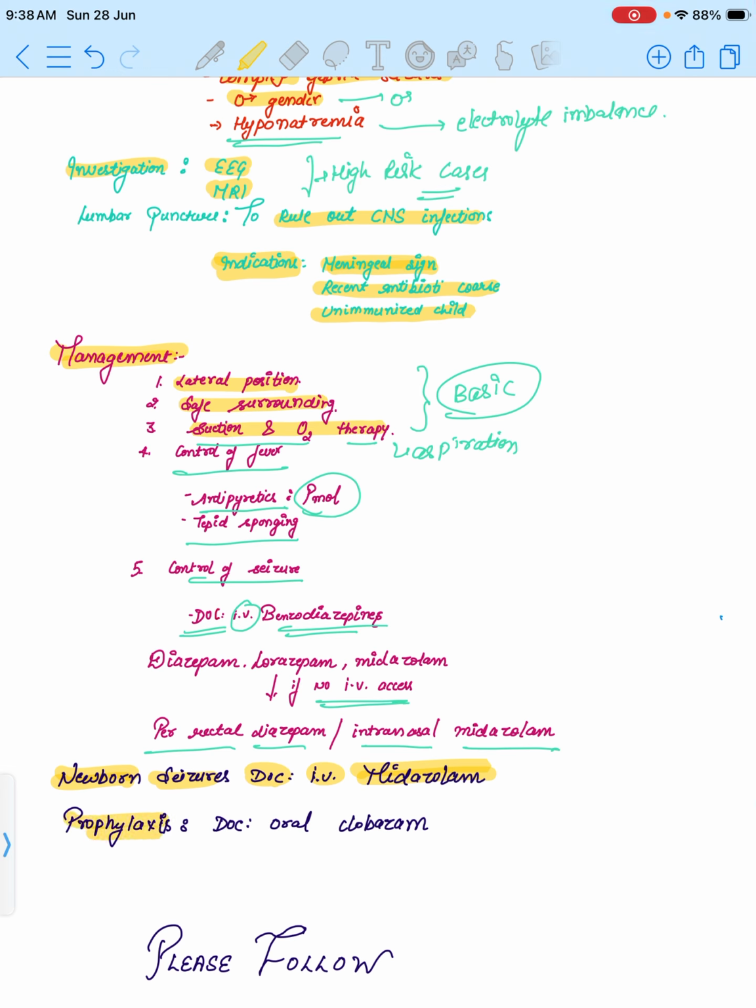And for prophylaxis, the drug of choice in India is clobazam, that is oral.